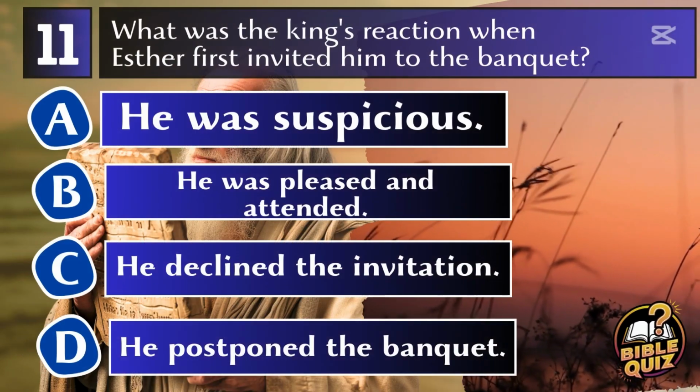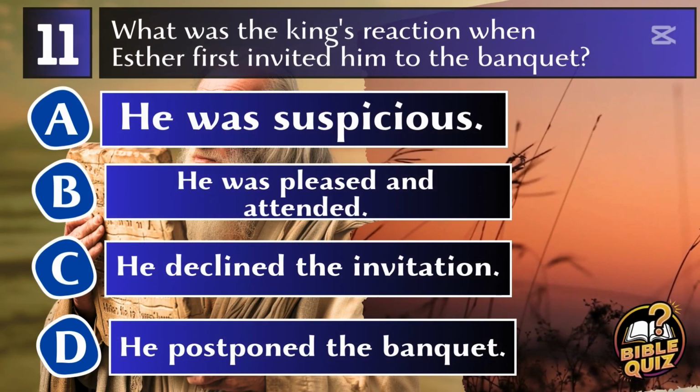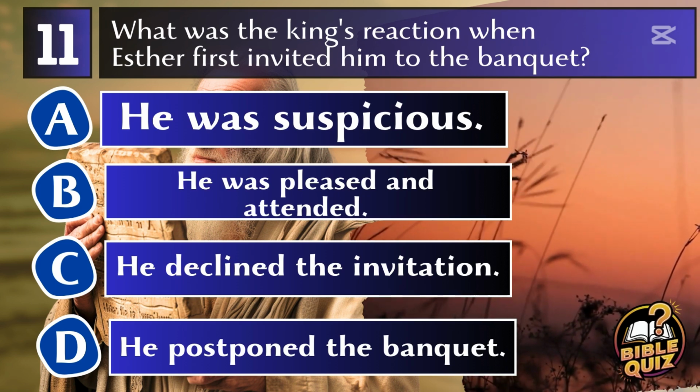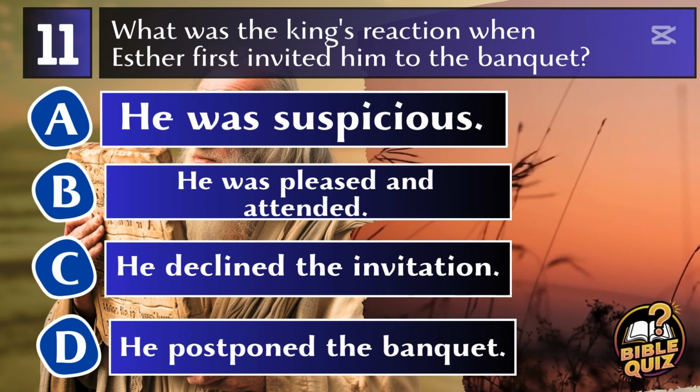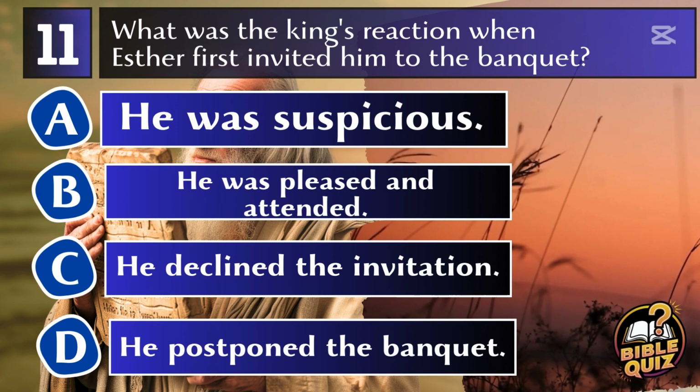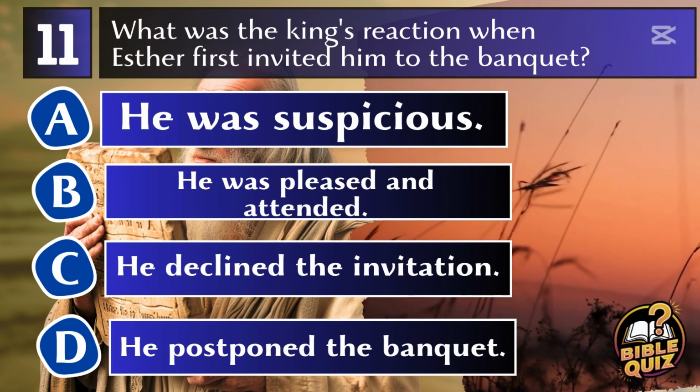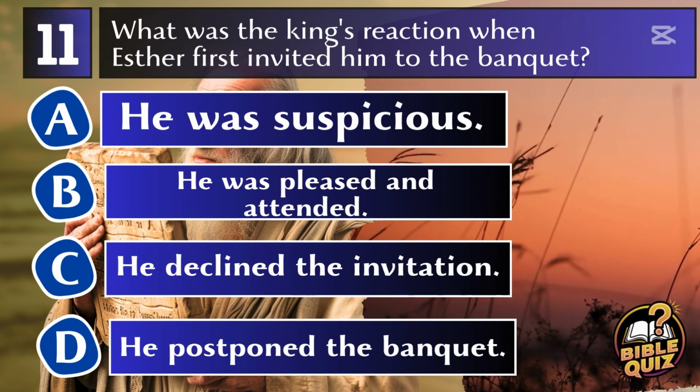Question 11. What was the king's reaction when Esther first invited him to the banquet? A. He was suspicious. B. He was pleased and attended. C. He declined the invitation. D. He postponed the banquet.